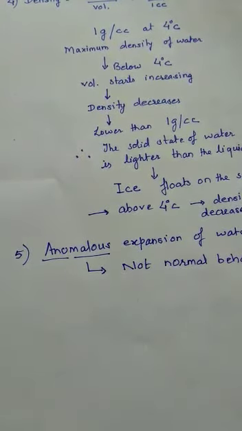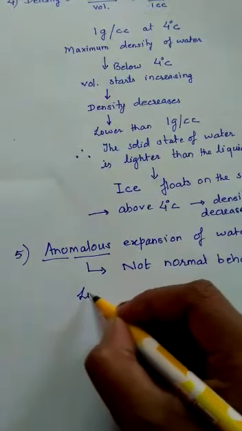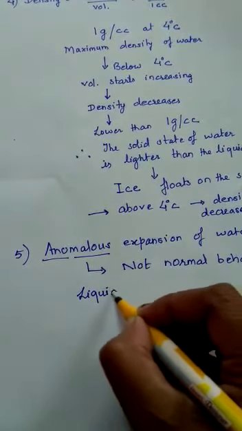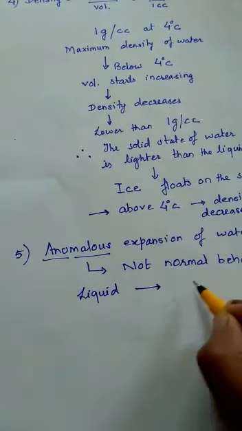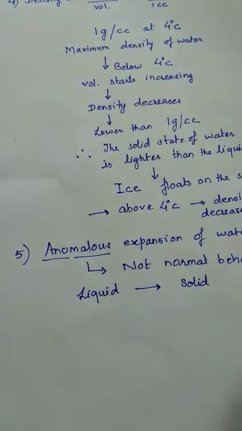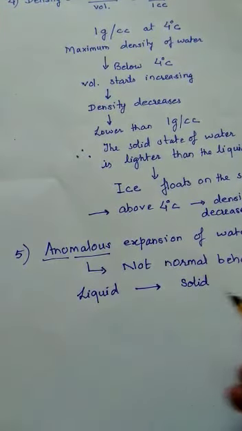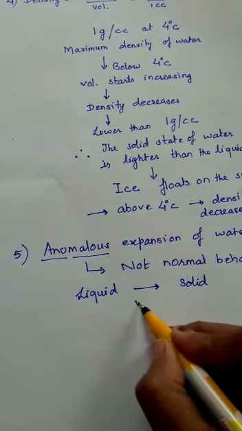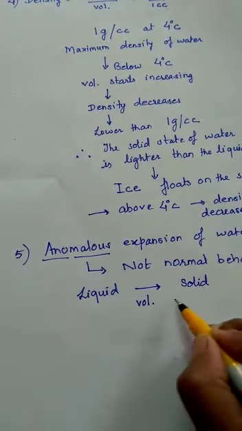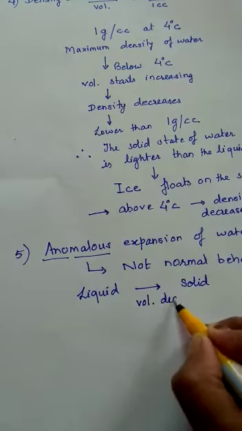Generally, what happens when a liquid freezes and changes to solid state? The arrangement of particles in liquid is away from each other, and in solids they come closer to each other. So the volume generally decreases.